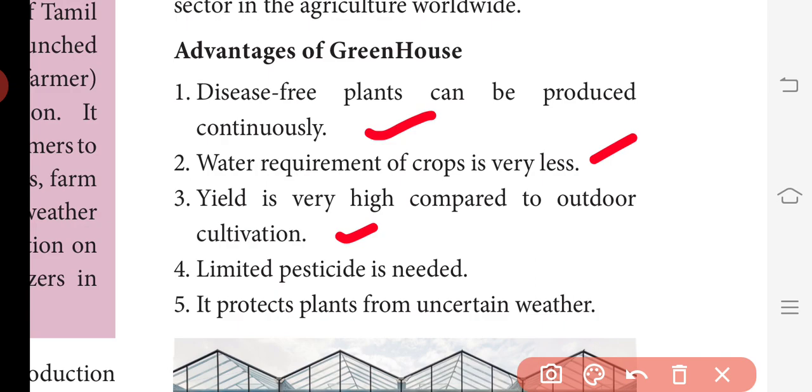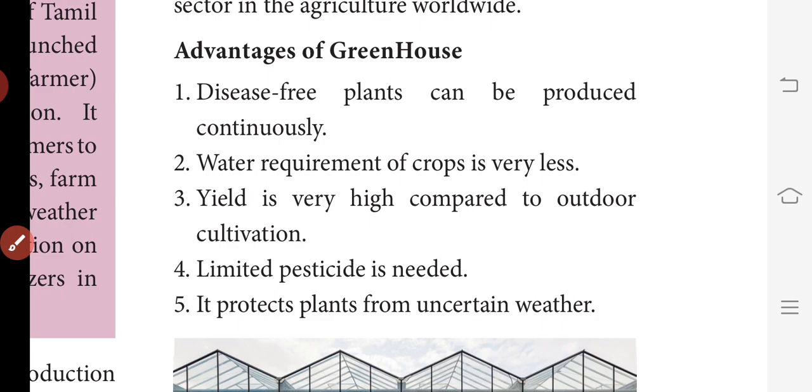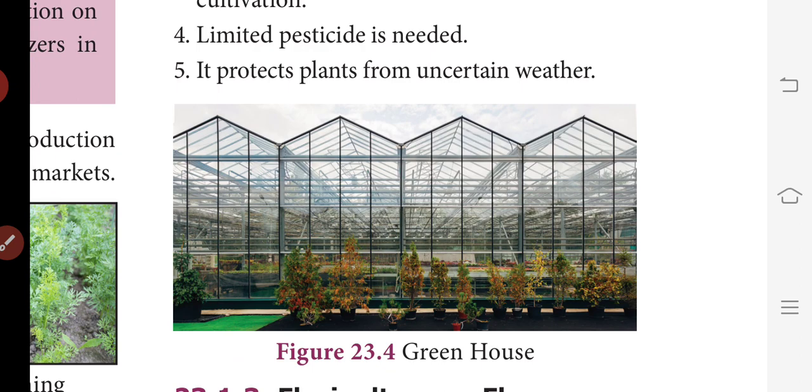Limited pesticides are needed. What are pesticides? They are what we spray on disease affected plants. The use of pesticides is very less when you grow vegetables in the greenhouse or polyhouse method. It protects plants from uncertain weather. Even in the sunny season or rainy season, the plants are protected in the greenhouse. If you grow vegetables by the greenhouse method, these are the advantages. This is the greenhouse building.